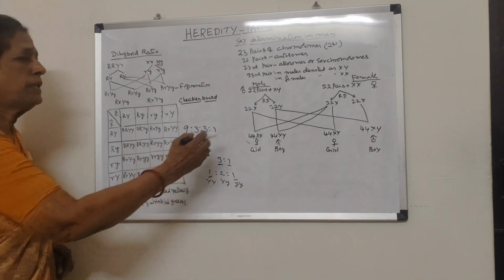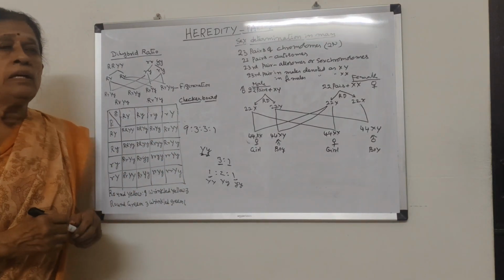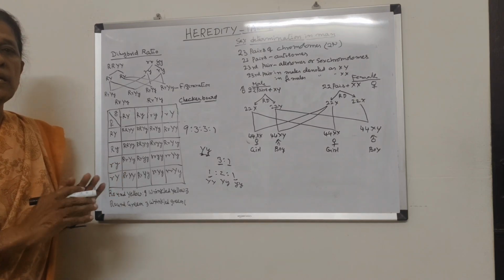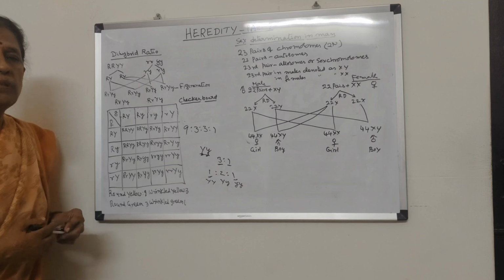That means during the formation of gametes, they will segregate. And in the same way, they assort independently. The characters do not mix up with each other. The factors do not mix up with each other.